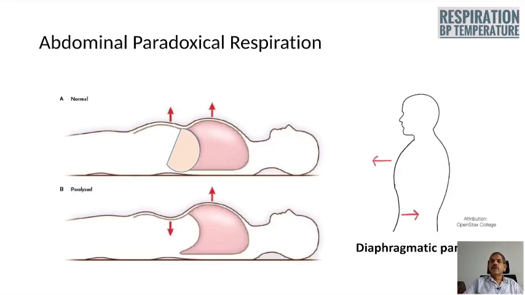During normal respiration, there will be upward and forward movement of the abdomen as well as outward movement of the thoracic cage. Instead of that, if you are getting a reversal of movement in the abdomen, that is paradoxical abdominal respiration. If there is reverse movement in the lower part of the thorax, I have to say that there is paradoxical thoracic respiration.